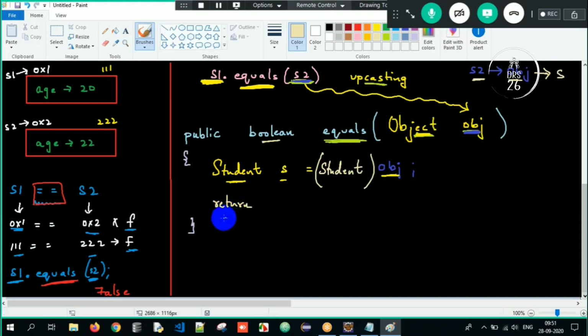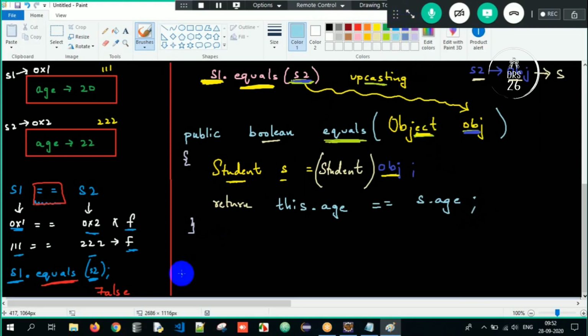How do you point to the current object? See, if I am getting compared with some other person, I am the current object. I am getting compared with someone else. So I am the current object. Correct. How do you point to the current object? With the help of this keyword. The current object's age, is it equal to s dot age here? Sir, what is this, sir? Slightly confusing, sir. I told you, it's tricky, but it's very easy here.